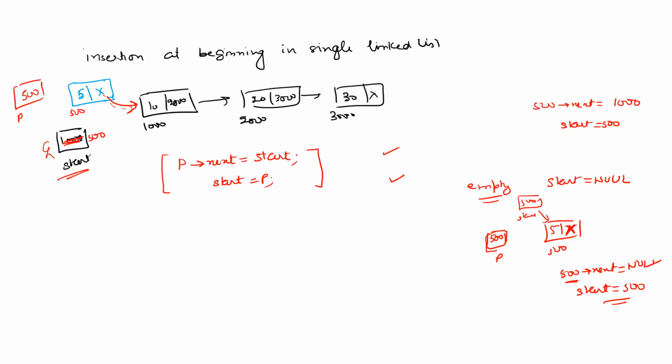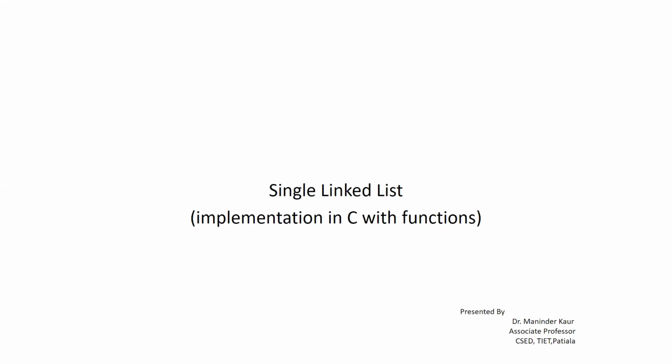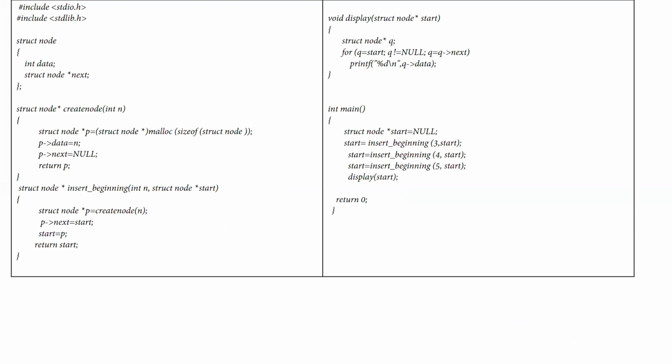Now we are using the same concept to see how to write the function for the same in C language. Now, single linked list implementation in C with functions. Here we are applying the insertion at beginning concept. Here you will initialize the start variable as null. Start is initialized to null, and you are calling the insert beginning function where you are passing what element is to be inserted and the starting address of that linked list.